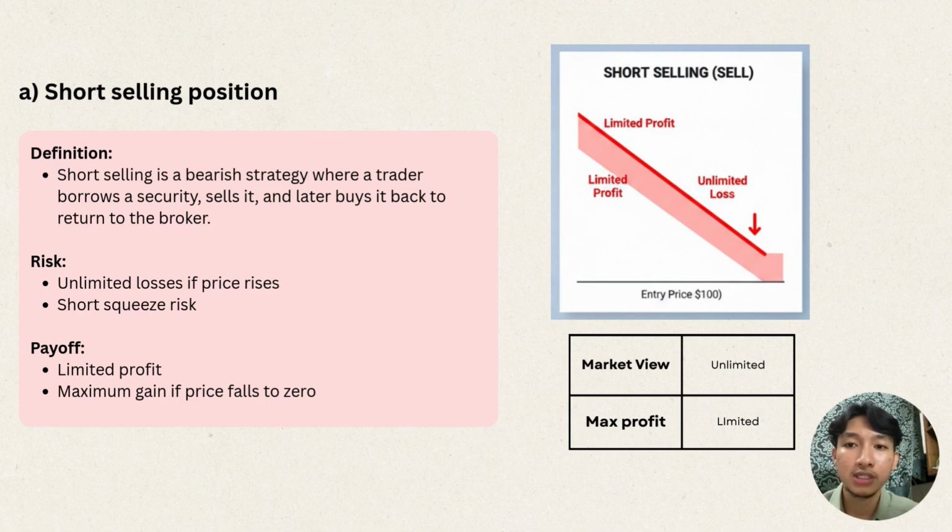So for the short position, which is the red line, this represents your short selling, where you sell high and buy low. From the direction perspective, the line goes down as the stock price goes up. This means a rising stock price is actually bad for a short seller. And from the profit perspective, you make money as the price falls towards zero. And for the risk aspect, notice how the red line keeps falling into the loss zone as the price increases. Since a stock price can keep rising forever, a short seller faces unlimited risk.